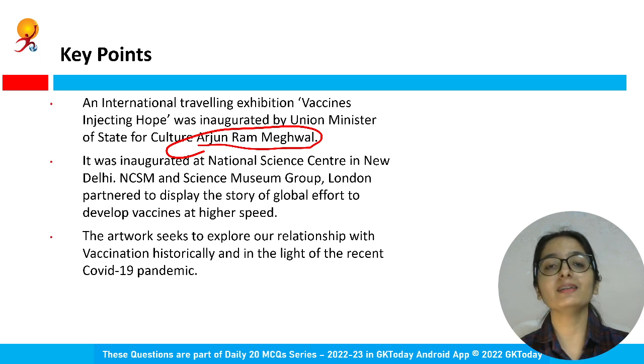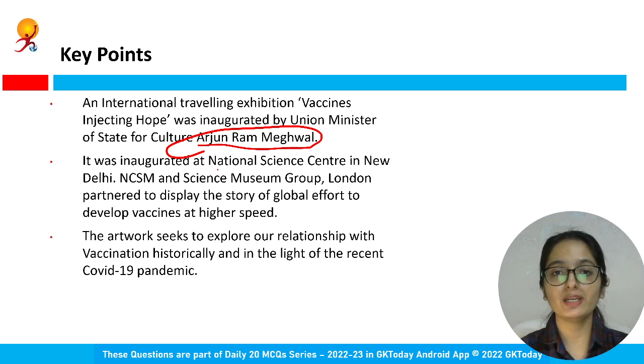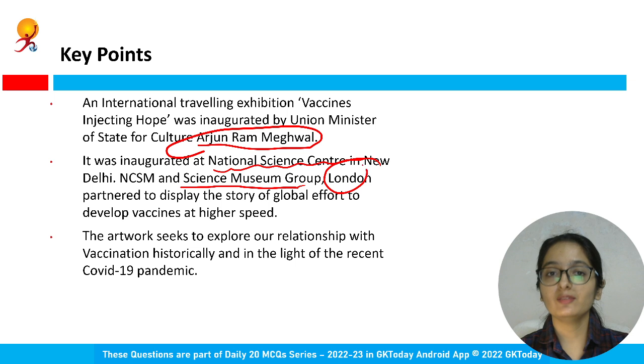Basically, it is an international travel exhibition. Please do remember, it was inaugurated at the National Science Center in New Delhi, and the Science Museum Group London partnered. The purpose is to spread globally the efforts for developing vaccines.